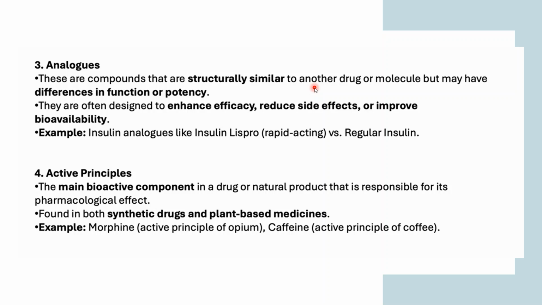So an example is insulin analogs like insulin Lispro versus regular insulin. So this insulin Lispro is rapidly acting. So insulin has analogs like regular insulin which we have, and this insulin Lispro. This insulin Lispro shows a rapid activity, enhanced efficacy, enhanced potency than the regular insulin. So that is how it is an analog to regular insulin. I hope it is clear what these analogs are.